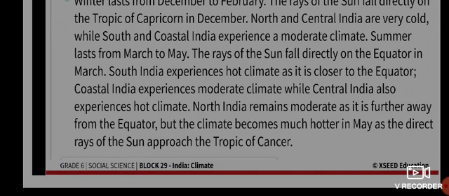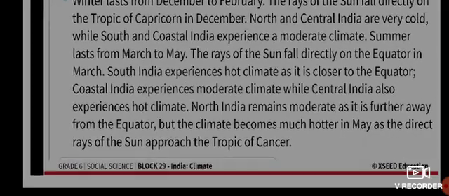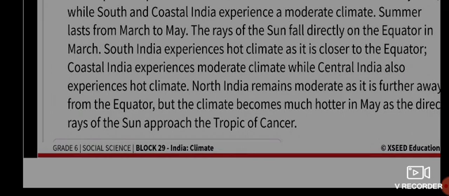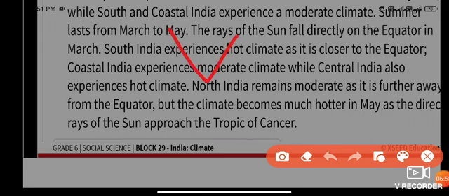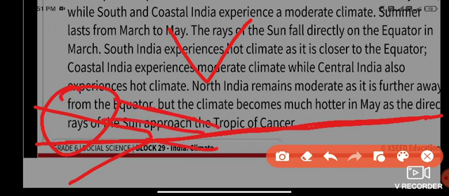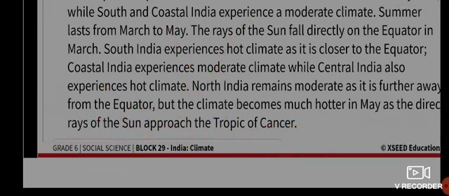During the summer season, the rays of the sun fall directly on the equator in March. So South India experiences a hot climate as it is closer to the equator. As you can see, the equator divides the earth into two equal halves, located in the middle of the earth. Since South India is closer to the equator, it experiences a hot climate.